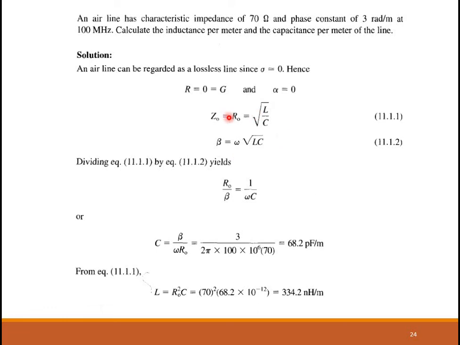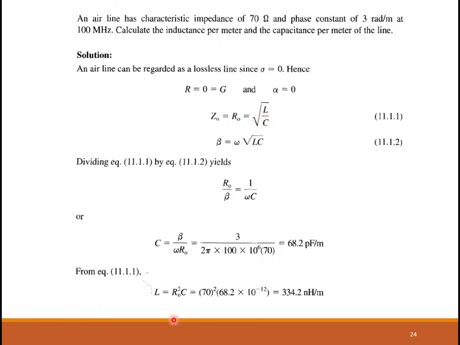Now by suitably rearranging, you know Z0, you know beta, and you know omega. So in this expression, beta is known. These are the two expressions. You divide these two expressions. In that case, the only unknown will be the capacitance. Find out the capacitance first. Once you know the capacitance, the inductance can be found out from this expression.